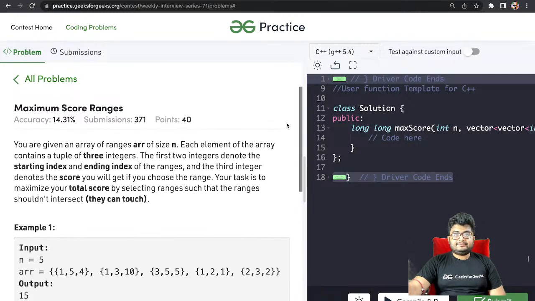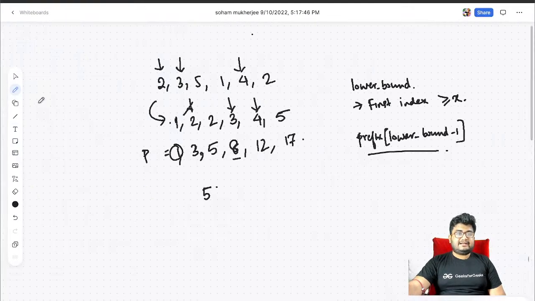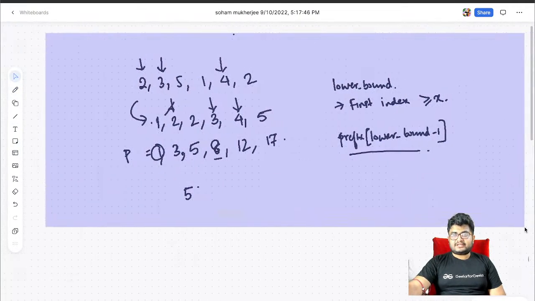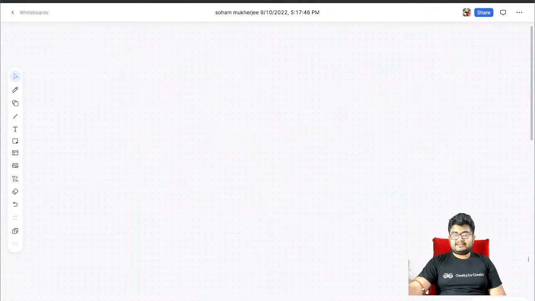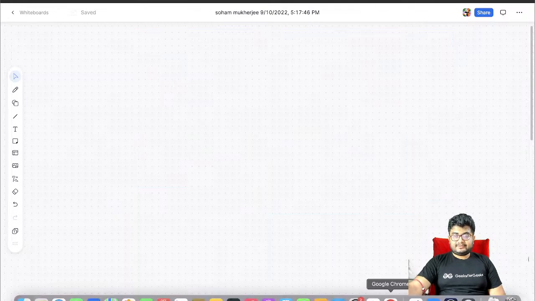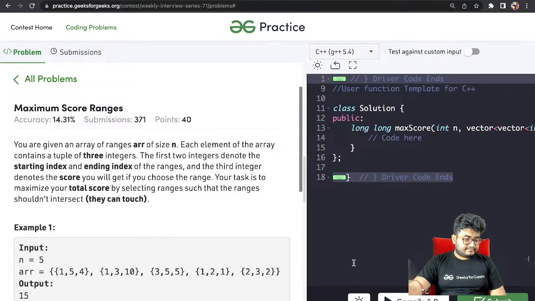Okay, so let's go with this, maximum score ranges. Let's clear up. I think this is the problem where most of you got stuck, and actually it is a very easy problem. Okay, Arrays.binarySearch. Got it. Okay, so maximum score ranges, right?